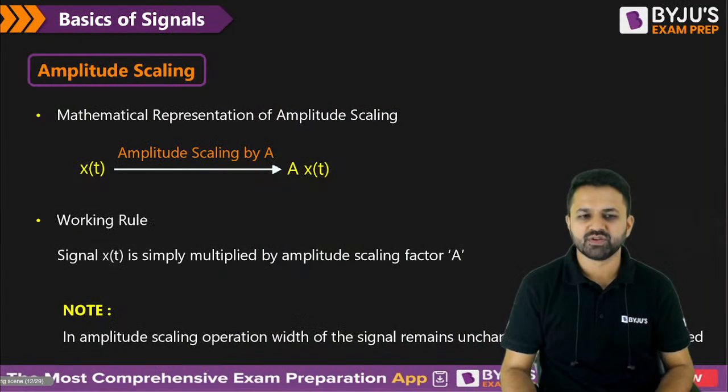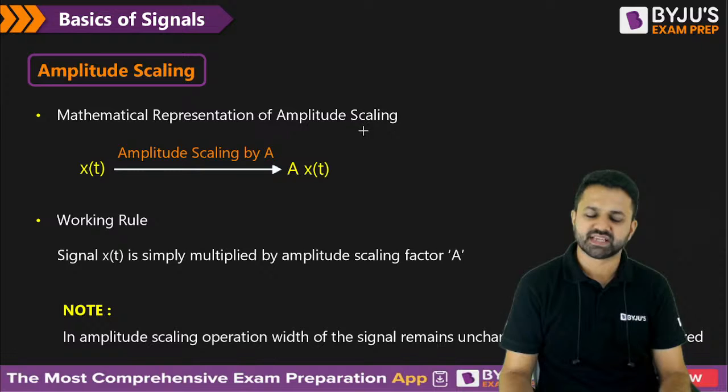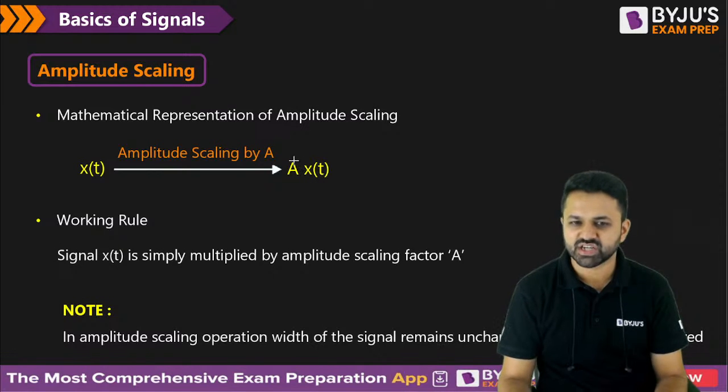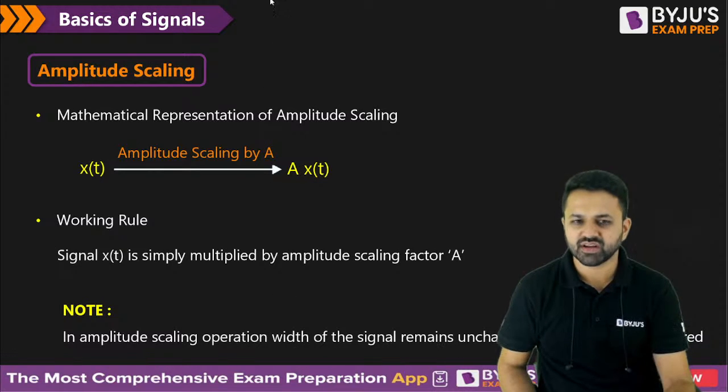So what is the amplitude scaling? How do you perform the amplitude scaling? The mathematical representation of the amplitude scaling: the signal x of t is there, and if you want to perform the amplitude scaling, after the amplitude scaling it will become a into x of t. So a into x of t is the amplitude scaled version of x of t. What is the working rule for this? How do you get the amplitude scaled signal? The signal x of t is simply multiplied by the amplitude scaling factor a. So in the amplitude scaling operation, the width of the signal remains unchanged, only the amplitude gets altered.